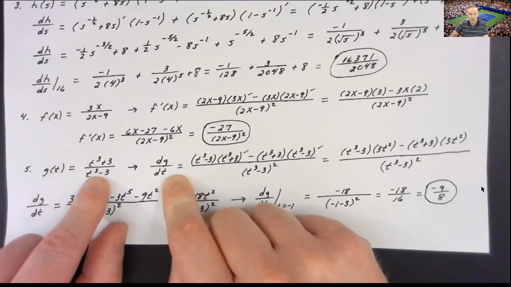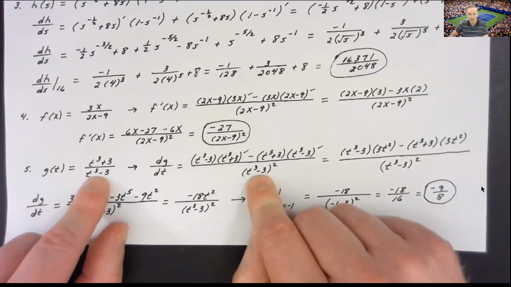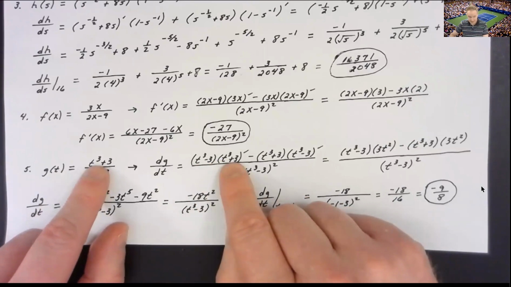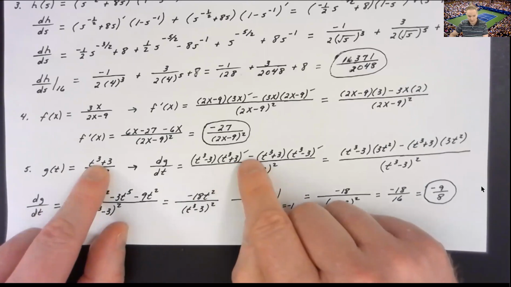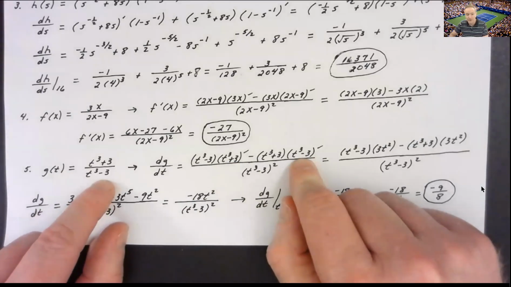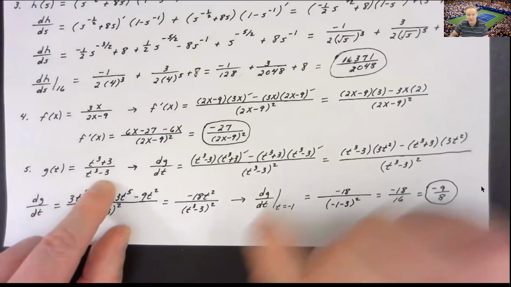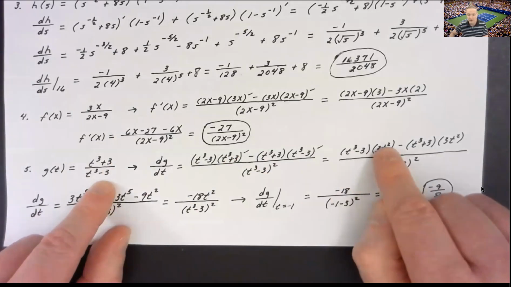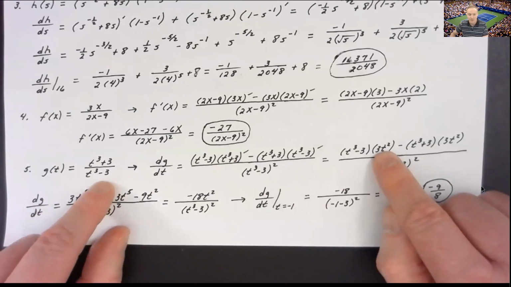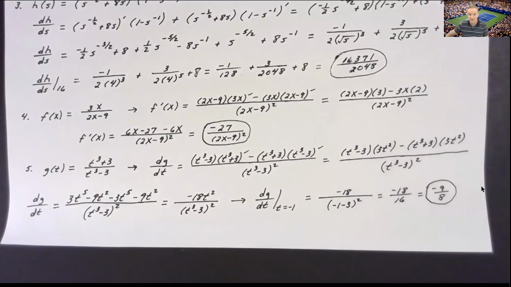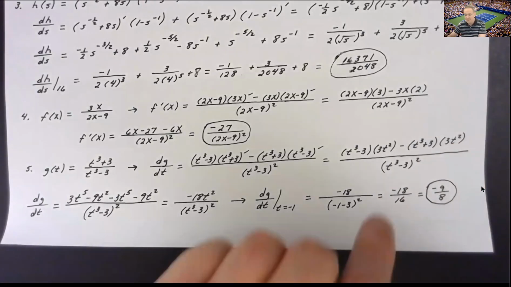Okay, quotient rule says square the denominator. Bring the denominator up to the numerator times the derivative of the numerator minus the numerator times the derivative of the denominator. Now, in this case, the derivative of the numerator and denominator is the same thing because they only differed by a constant. The derivative of both of them is going to be 3t squared. So you see derivative of t cubed plus 3, 3t squared. The derivative of t cubed minus 3, also the 3t squared.